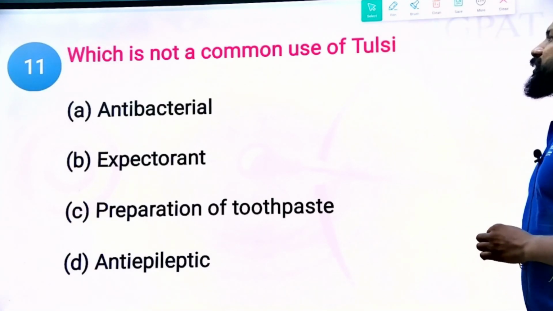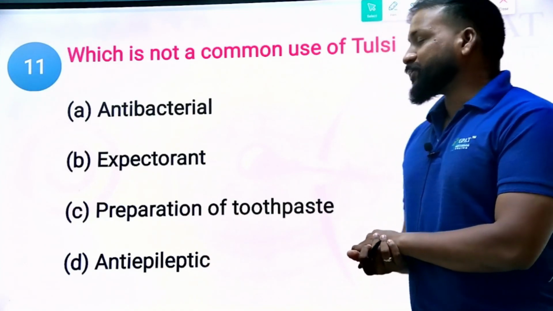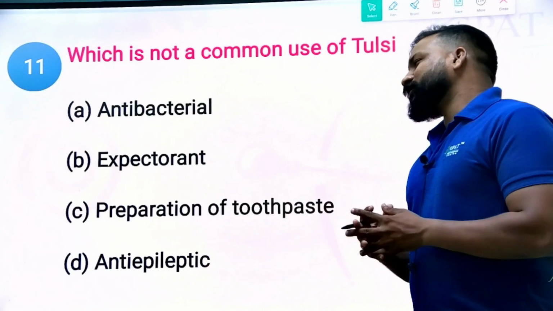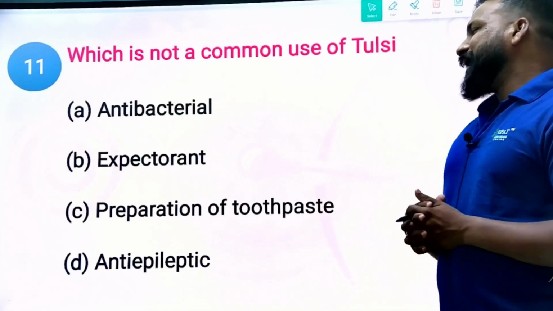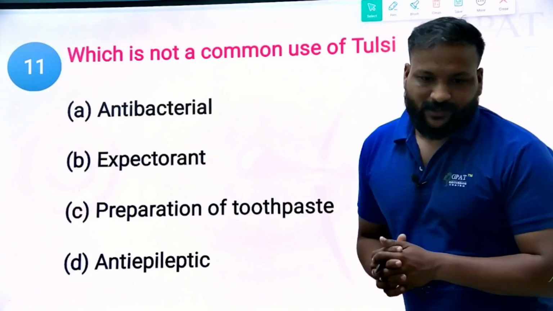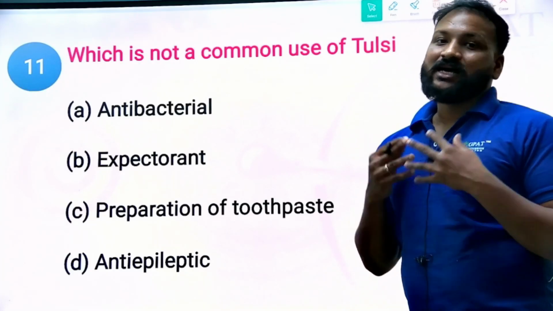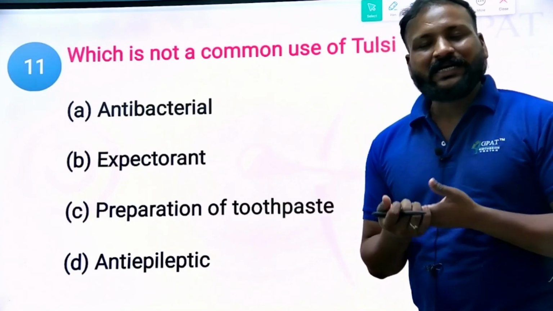Which is not a common use of tulsi? Which of the following is not a common use of tulsi? Option A, antibacterial. B, expectorant. C, preparation of toothpaste. And D, anti-epileptic. Tulsi can be used as an antibacterial and as an expectorant, and we can also see tulsi in Meswak paste and Dabur paste.